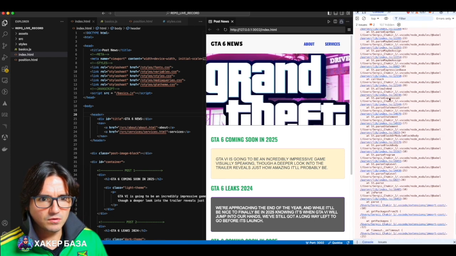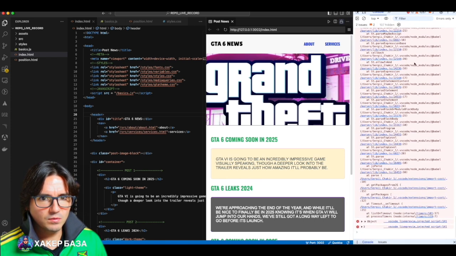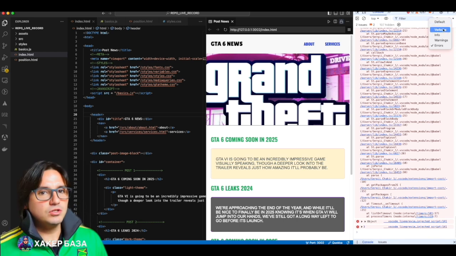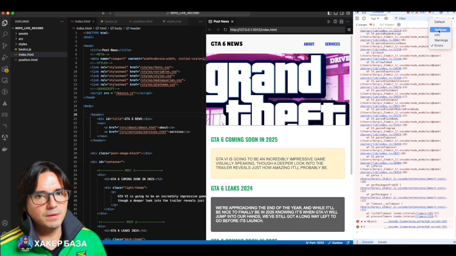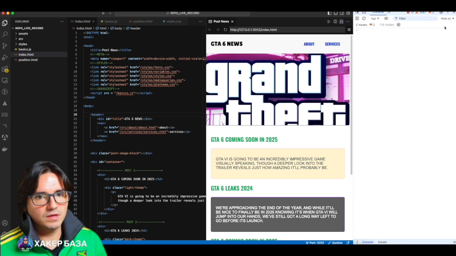Look, there are a bunch of errors here. What can we do? Look, here is a section that controls what type of messages are shown in the console: errors, warnings, info, and in Chrome, this is debug. That is, if you want to print something to track it. Let's remove the errors for now.